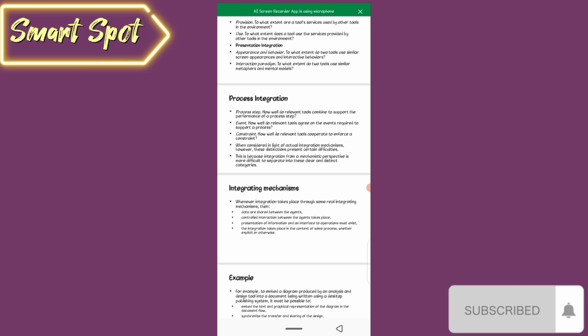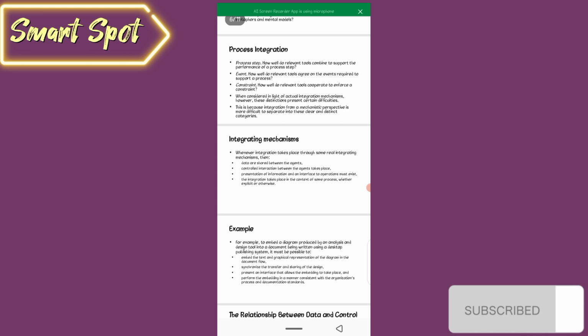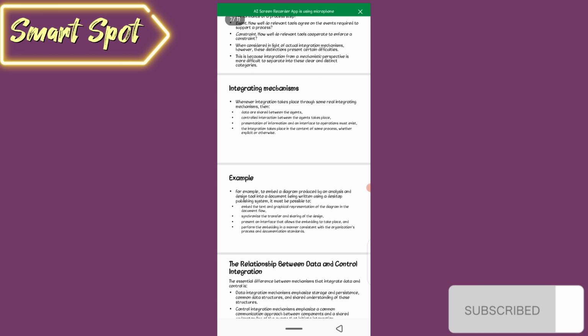When considered in light of actual integration mechanisms, however, these distinctions present certain difficulties. This is because integration from a mechanistic perspective is more difficult to separate into these clear and distinct categories. Integrating mechanism: whenever integration takes place through some real integrating mechanism, then data are shared between the agents, controlled interaction between the agents takes place, presentation of information and an interface to operation must exist, and the integration takes place in the context of some process, whether explicit or otherwise.